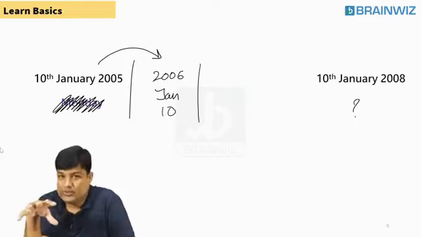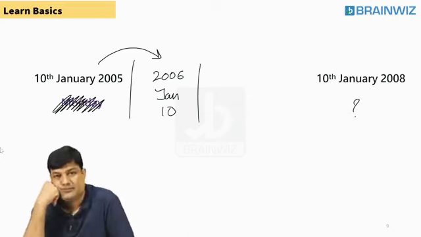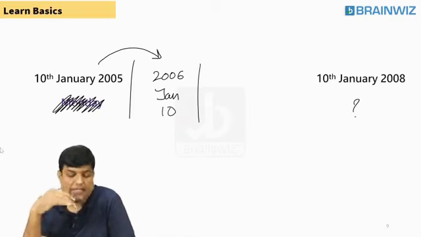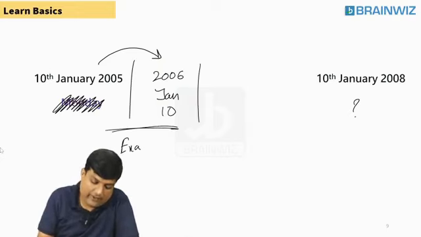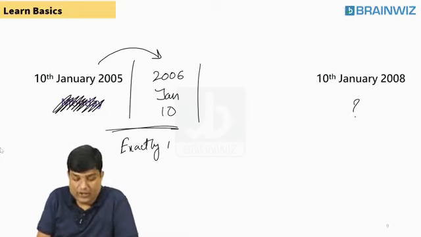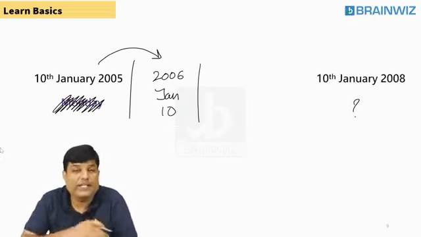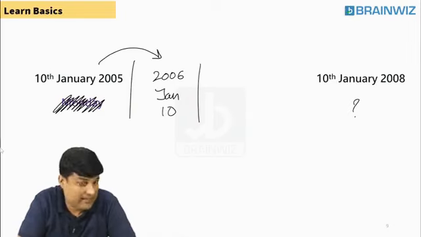Students, let me ask you, is this a leap year or an ordinary year? Batao. 1 year gap. Are you understanding, everybody? From 10th January 2005 to 10th January 2006, exactly 1 year. It's not 11 months. It's not 1 year, 2 days. It's not 1 year, 3 days. Exactly 1 year. That 1 year gap, shall we take it as a leap year gap or ordinary? Yes, it's an ordinary year gap.